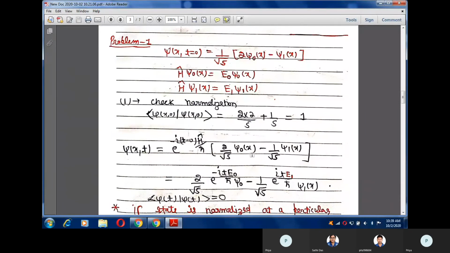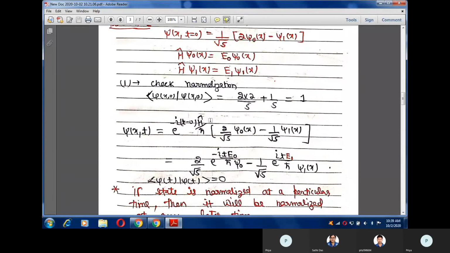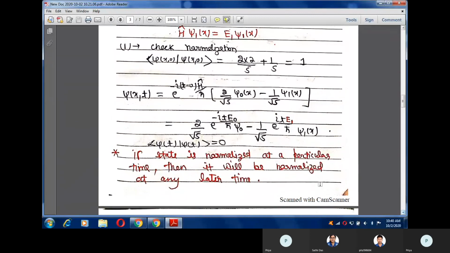Okay, now you have to find the state at any time t. The state at any time t can be found by using the time evolution operator. You can apply the time evolution operator on the state at time equals 0, and you will get the state at time t. By using the Cayley-Hamilton theorem, you can get this expression. The main thing is that now you can use this concept: if the state is normalized at a particular time, then it will be normalized at a later time.